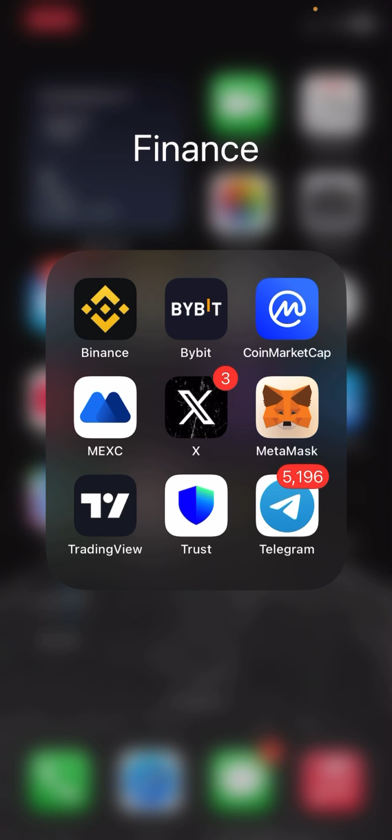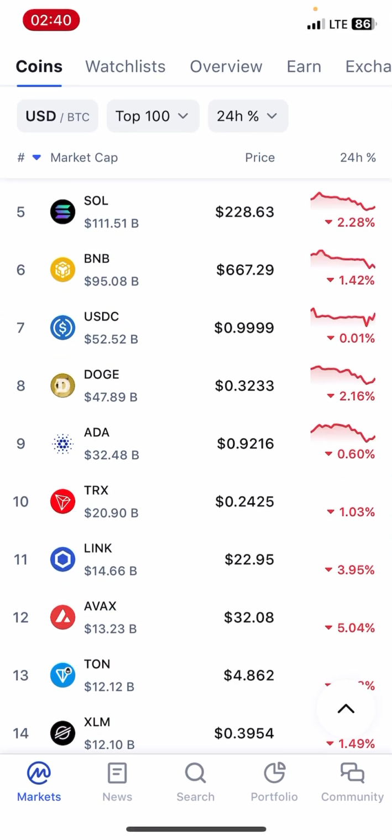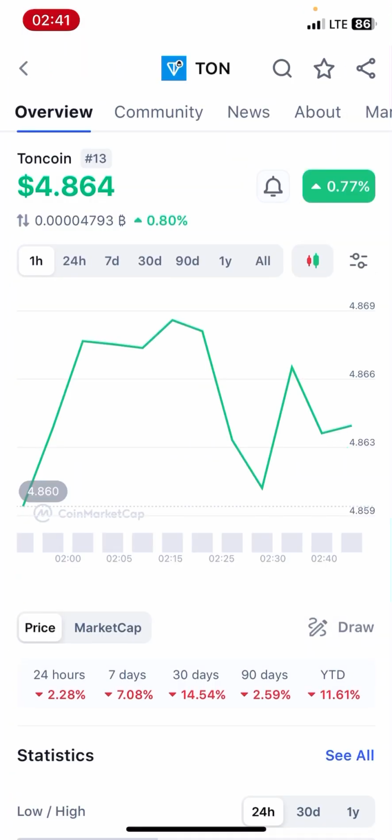The next one is Telegram. As you all know, this is a very powerful platform for information in the crypto space. And as you all know, Telegram owned this token named Ton, The Open Network. Yes, it is owned by Telegram. So Telegram is a very important news factor in the crypto trading industry.